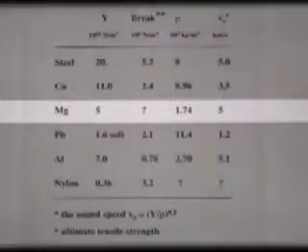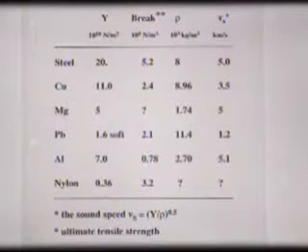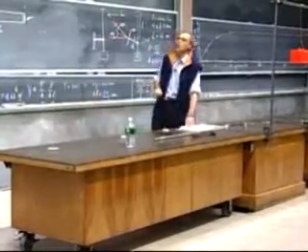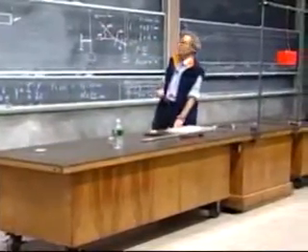If you look at those numbers, they're all substantially higher than the speed of sound in air, which is only some 340 meters per second. So the speed of sound for magnesium is some 15 times larger than the speed of sound in air.